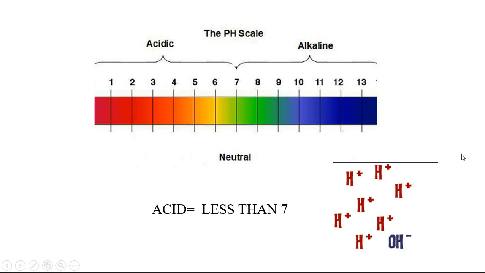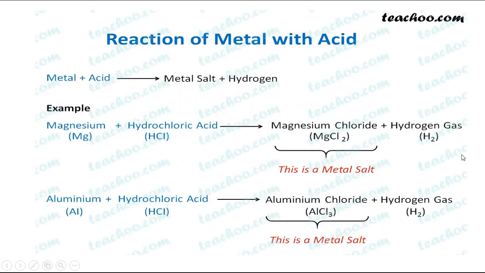Now here we'll see the reaction of metal with the acid. When metals react with the acid, what happens? When metals react with the acid, we get the product as a metal salt with hydrogen gas. Here I have given some examples like magnesium. Magnesium is a metal.